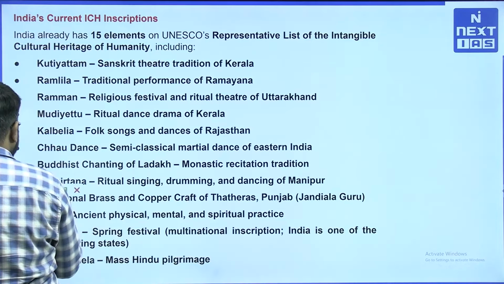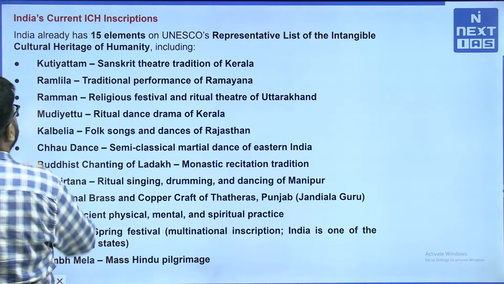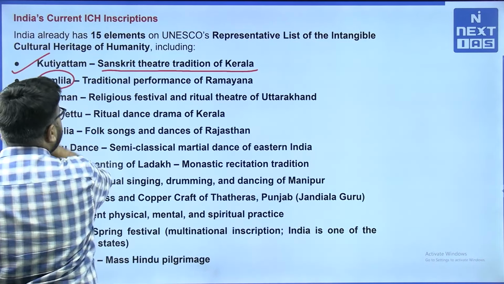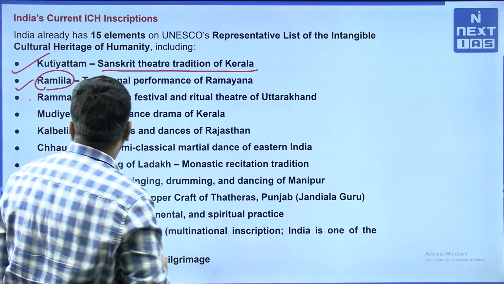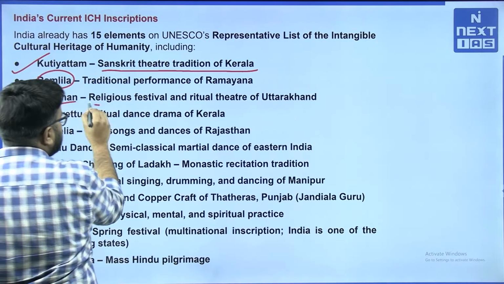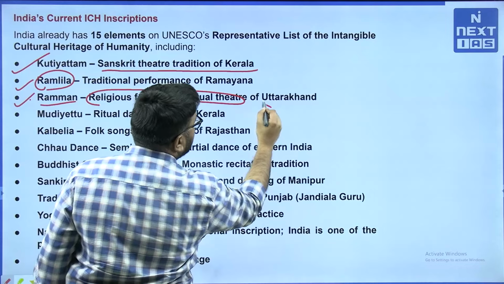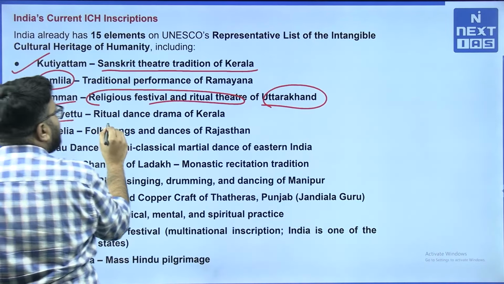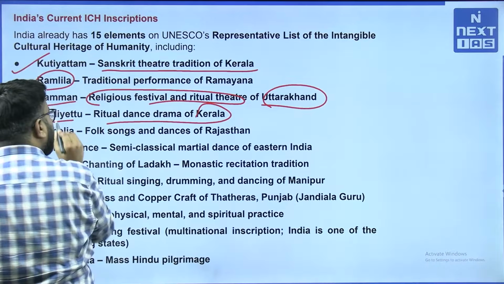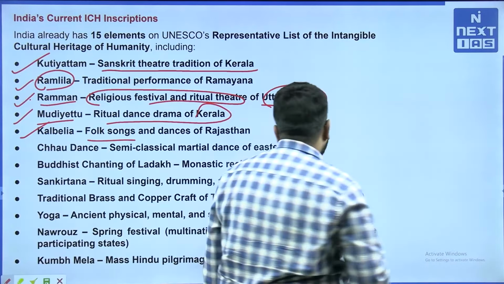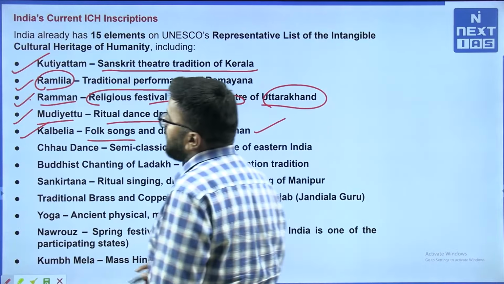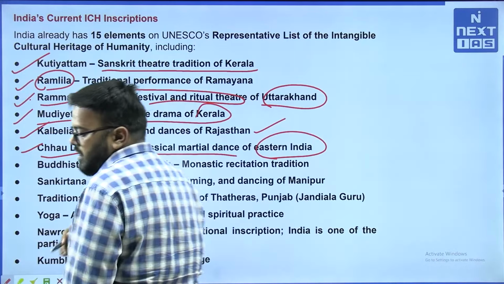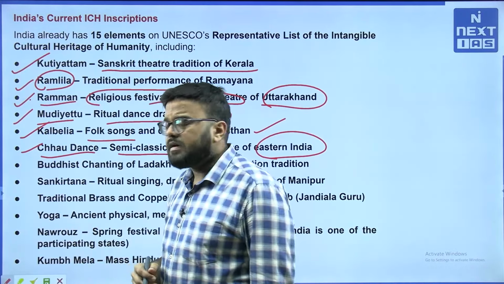The first and foremost is Kutiyattam, the Sanskrit theatre tradition of Kerala. Then we have Ram Leela, the very famous traditional performance of the Ramayana. Then there is Ramman, a religious festival and ritual theatre in Uttarakhand. Ramman is very famous in Uttarakhand particularly. Mudiyettu is there, a ritual dance drama of Kerala. Kalbeliya, the folk songs and dances of Rajasthan, is also part of the intangible cultural heritage list. See, Chhau dance, a semi-classical martial dance of eastern India. It is very famous, the Chhau dance particularly.